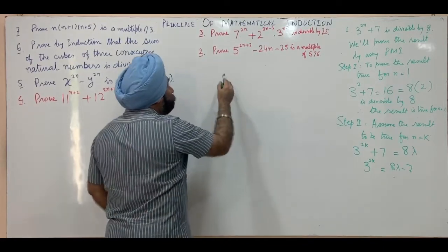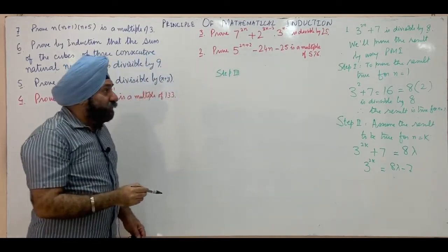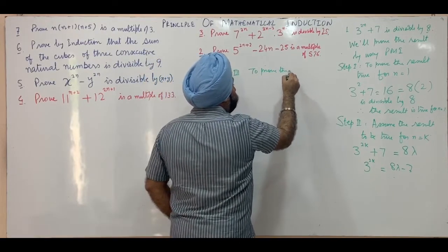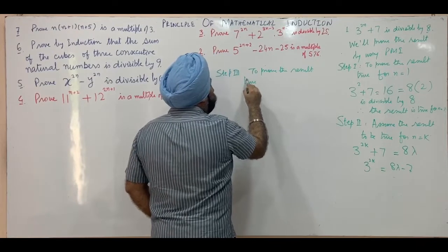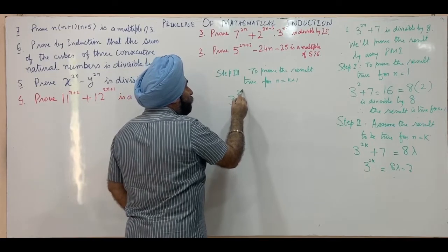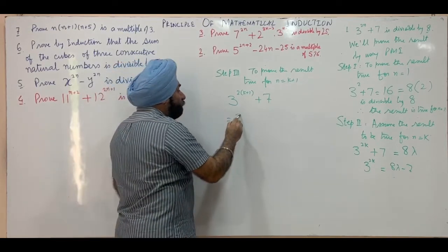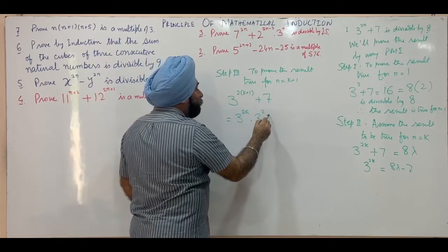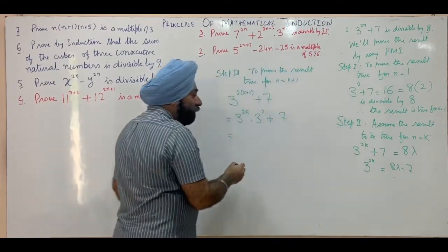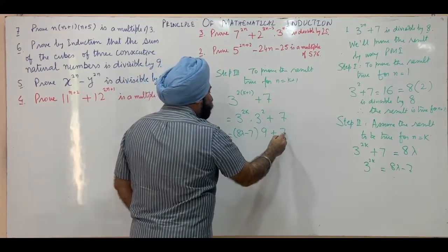The third step. In the third step, we have to prove the result true for n is equal to k plus 1. So this will be 3 raised to 2 into k plus 1, plus 7. This can be written 3 raised to 2k into 3 raised to 2, plus 7. Value of 3 raised to 2k obtained from second step is inserted here. 3 square is 9, plus we have 7.